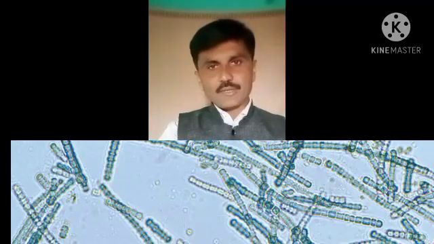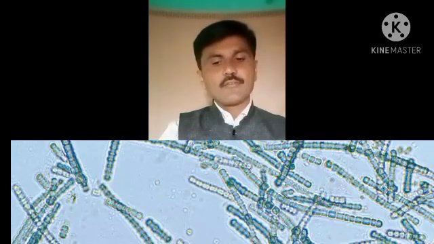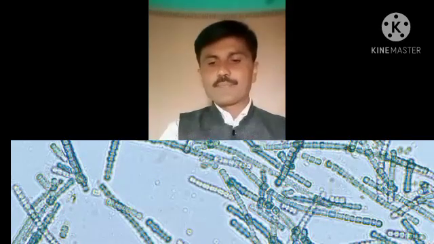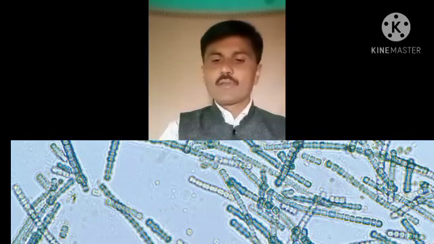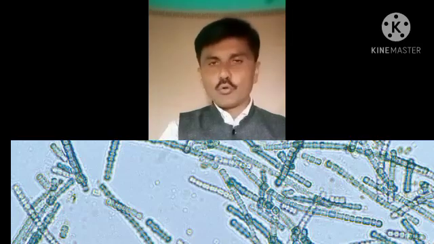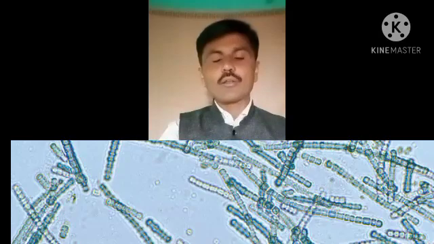On the basis of the presence of this flagella, the flagellation is described into types. Number one, that is monotrichous. Monotrichous means single. A single flagellum is present on one side. Number second, lophotrichous.